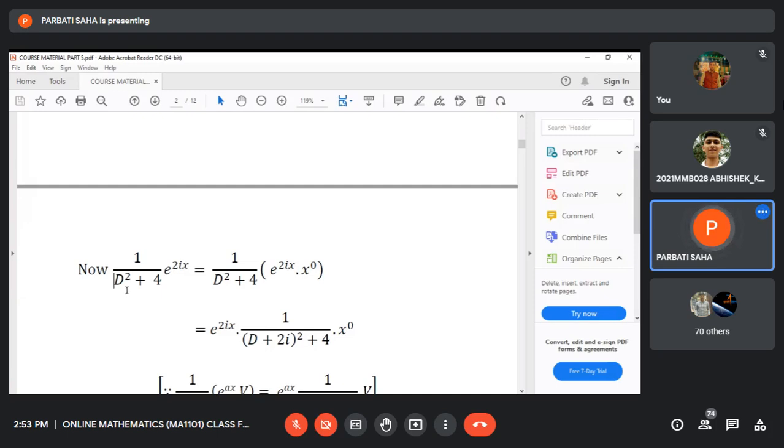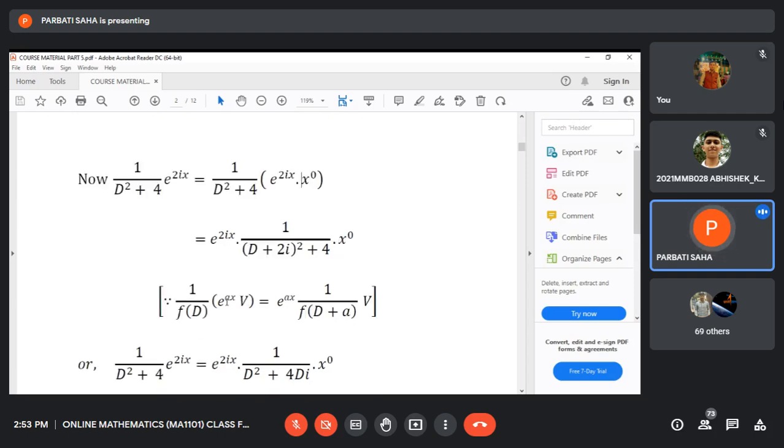If this function is an exponential function, and if D is replaced by 2i, and the denominator becomes 0, then we write this e to the power 2ix as this into 1. 1 is actually written as x to the power 0. So it is of the form e to the power ax into V, where V is considered here x to the power 0.